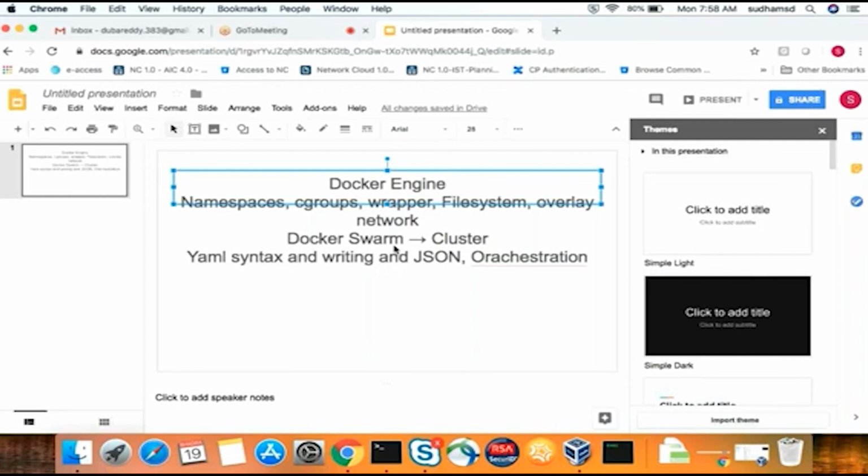So are we going to learn containerizing the